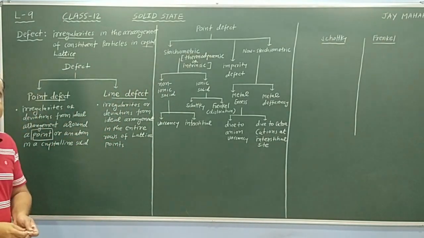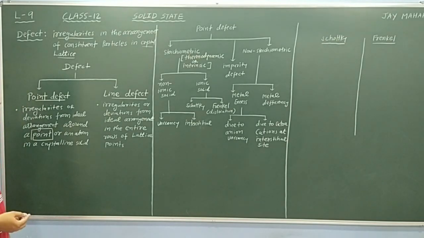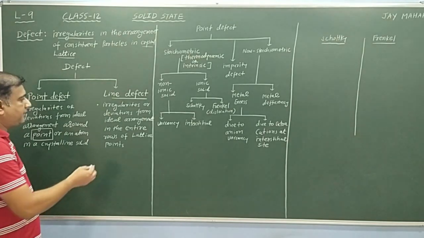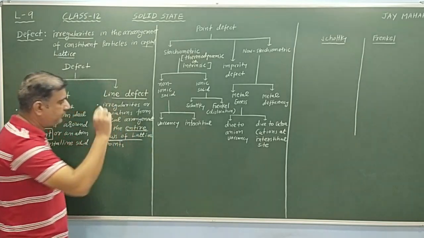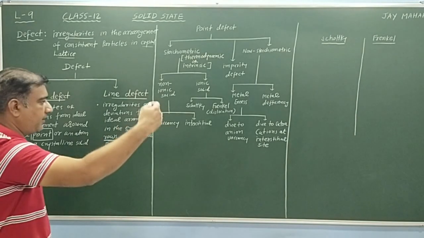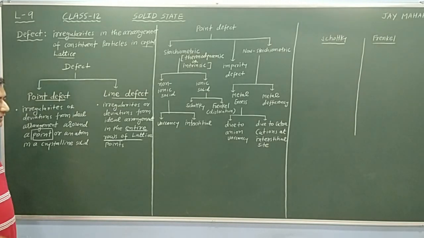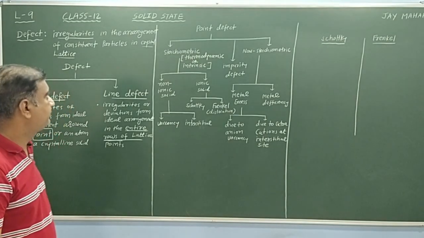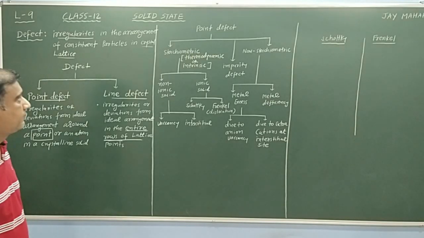In case of line defect, irregularity or deviation from ideal arrangement occurs in the entire row of the crystal lattice. Here, around only a point, deviation is observed. We have to study the point defect.